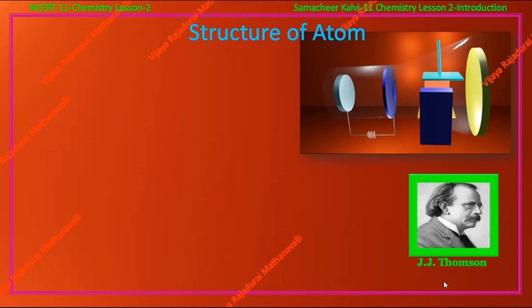So he was able to determine the value of the e/m ratio. He found that the e/m ratio value is 1.758820 × 10^11 coulomb per kilogram. Here m_e is the mass of the electron in kilograms and e is the charge on the electron in coulombs.